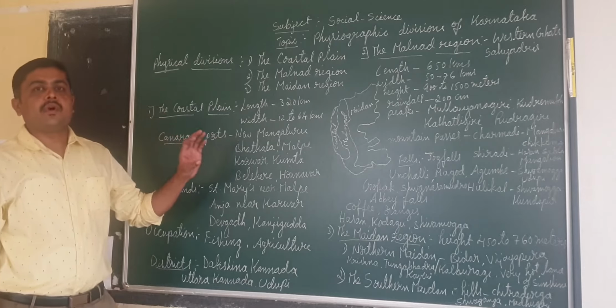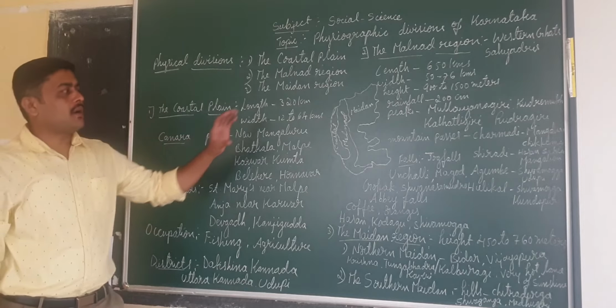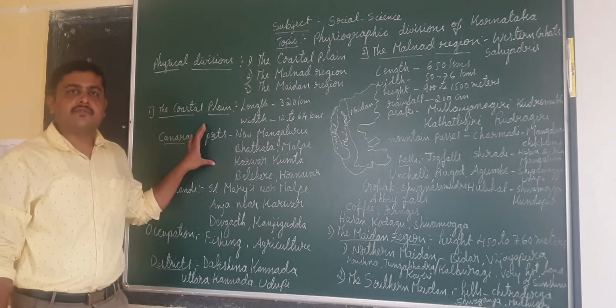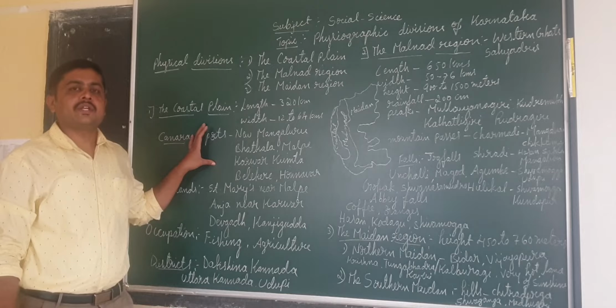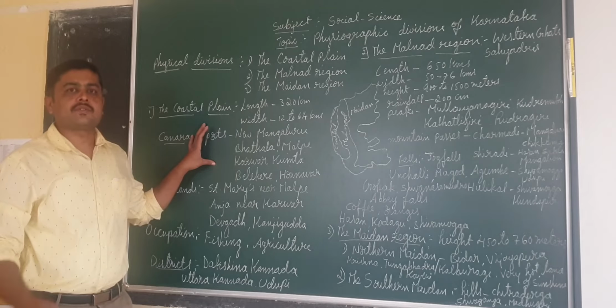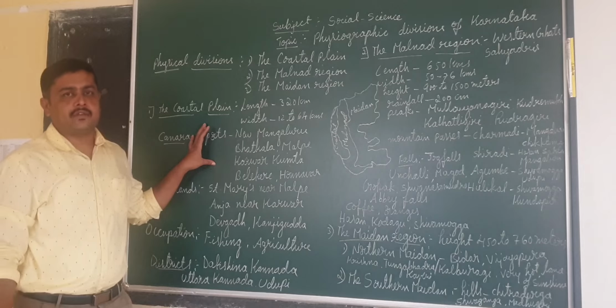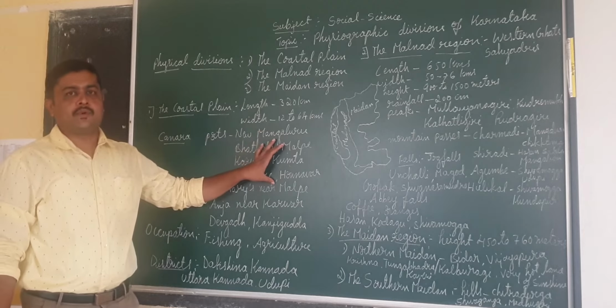These are the important seaports located on the coastal area, and they are very important for trade, especially international trade. So we will have import as well as export activities through these seaports.